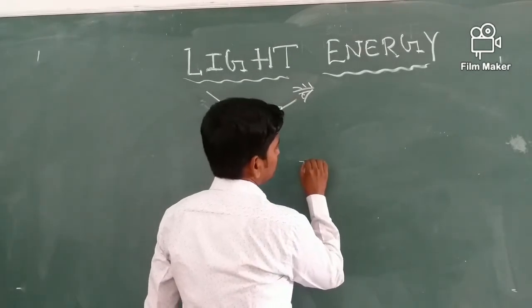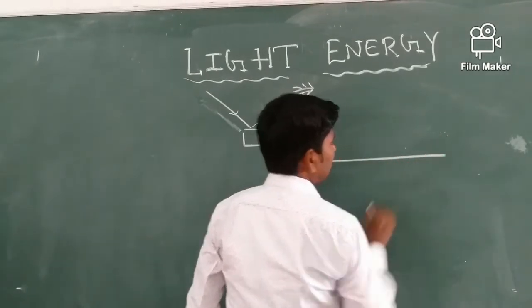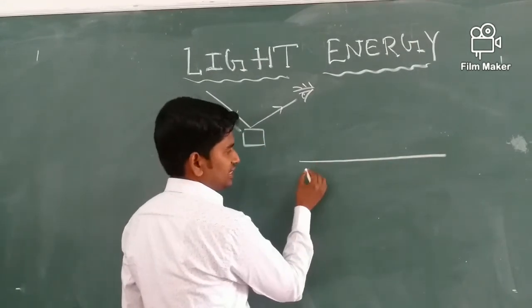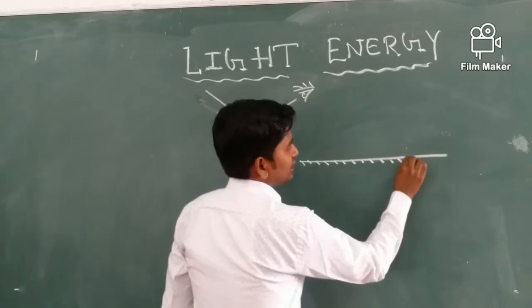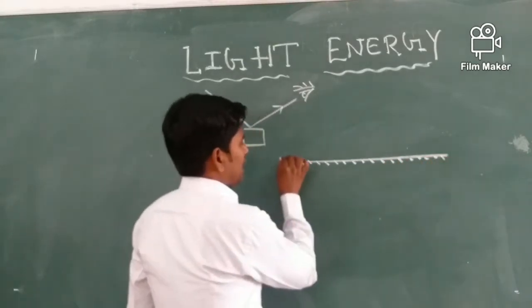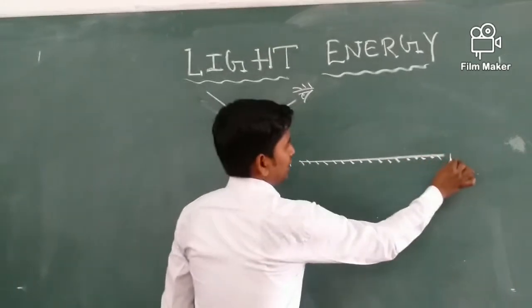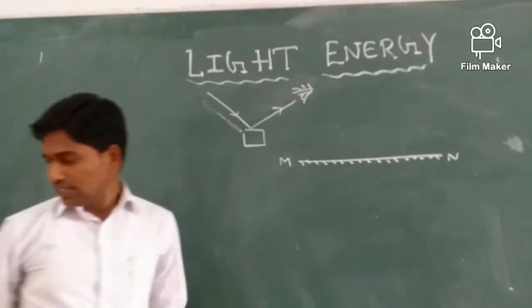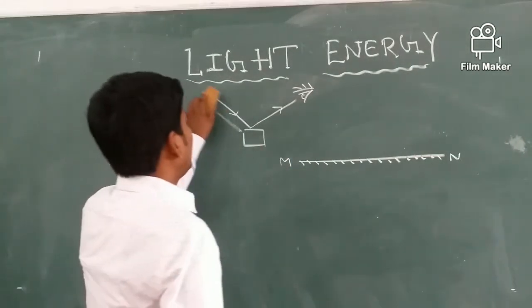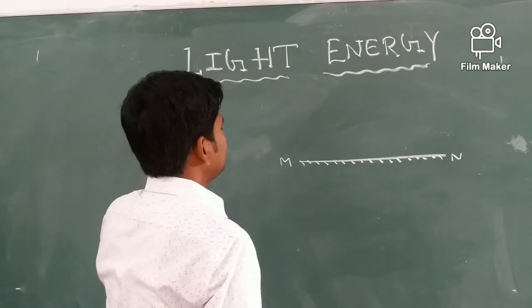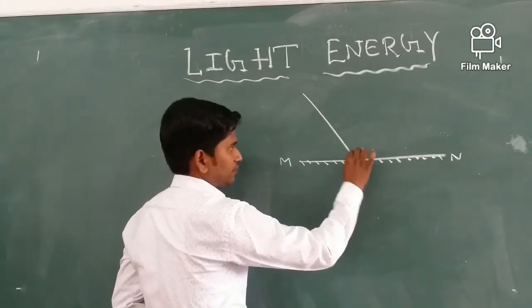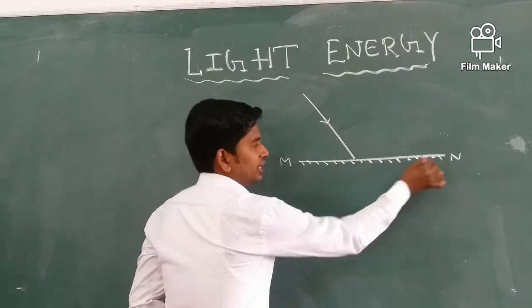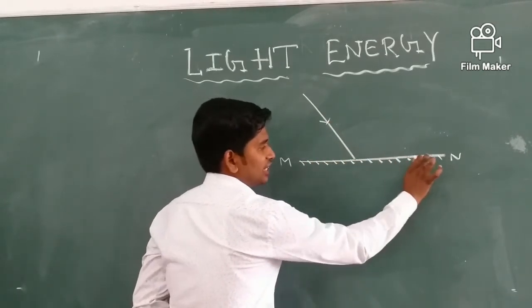Suppose this is a plain or a smooth surface, like let us consider it is a plane mirror. Suppose this is a plane mirror, MN. And a ray of light is incident on it from a source like this. This is a plane mirror, means it is a reflecting surface.